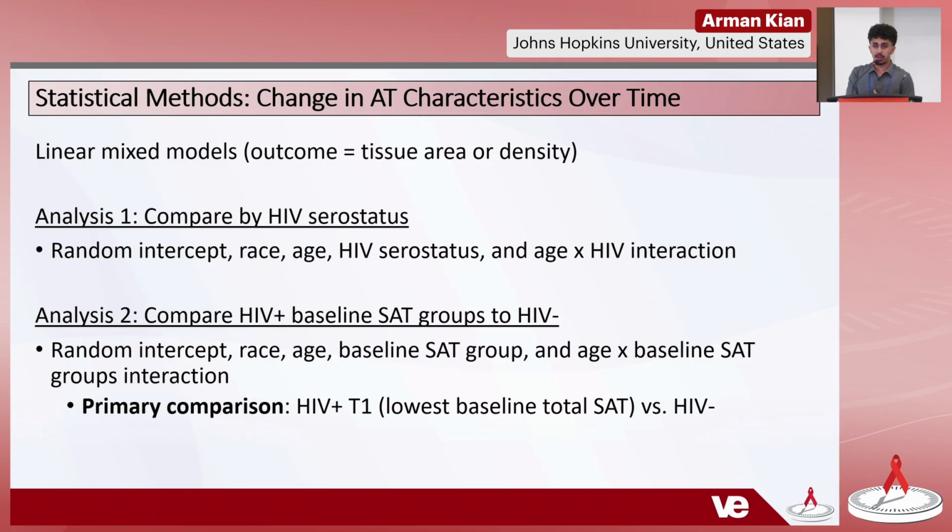For the statistical methods to analyze this, we used linear mixed models. For our first analysis, we looked to compare outcomes in tissue area and density over aging. We first looked at that in people with HIV versus people without HIV. Then for our second analysis, we looked at those baseline SAT groups compared to people without HIV.